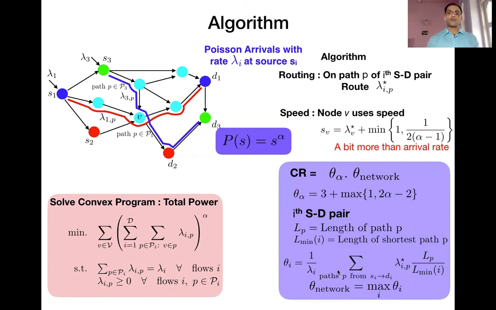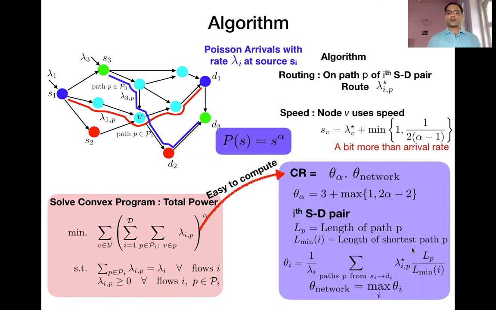So even though it looks complicated, it actually has a very nice interpretation, which can be given as follows. And one point one should notice here is that it's kind of interesting, and not the typical property one can exhibit, that the competitive ratio here can be explicitly computed once you solve this convex program. So theta network is completely dependent on the solution of the optimal convex program.